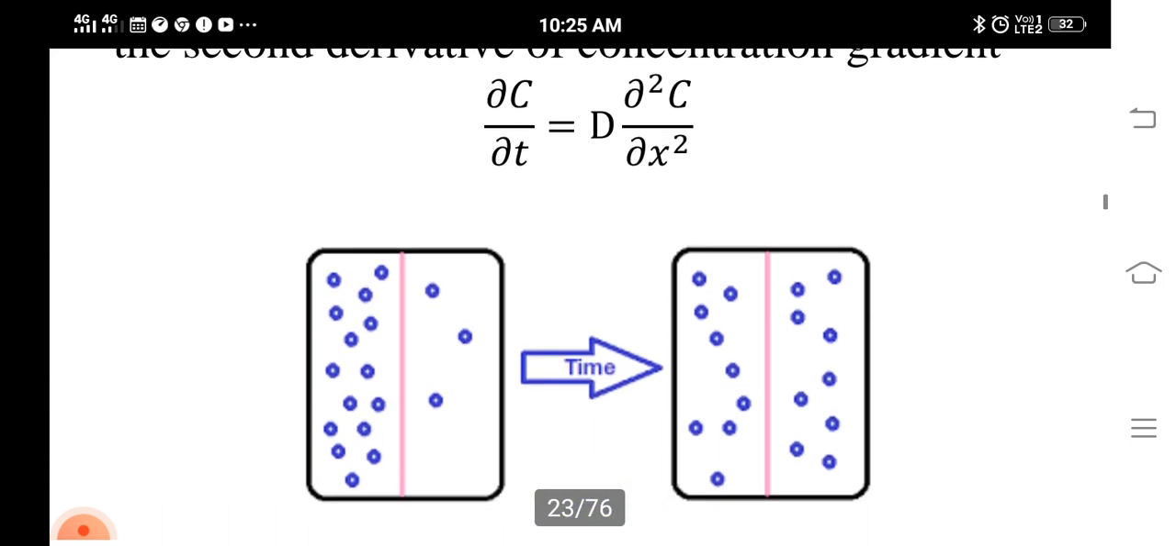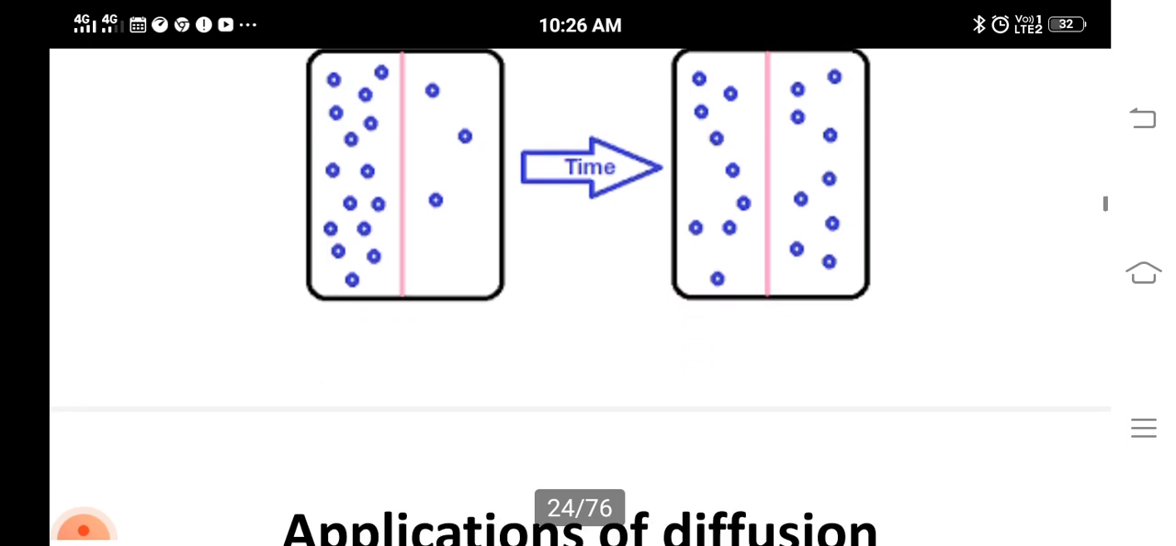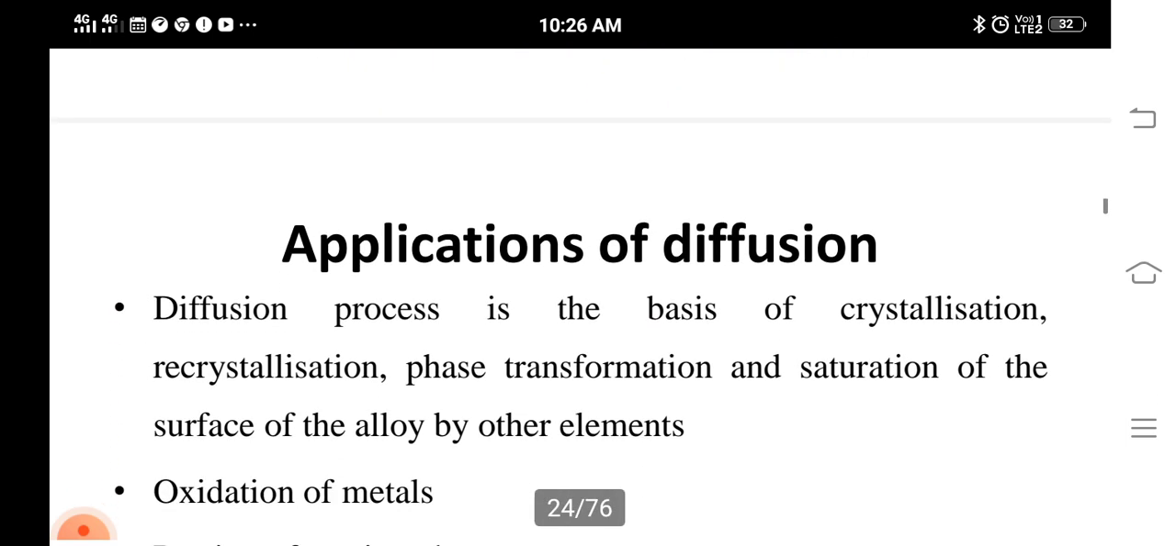In this image, in the first case we have two different materials, one on the left hand side and another on the right hand side. Before some time, only a few atoms are diffused into the other set of atoms, but after some time more atoms are diffused into the other, and this can be found out by using Fick's second law of diffusion.